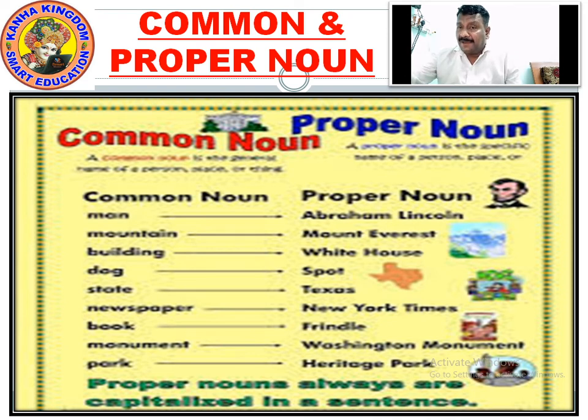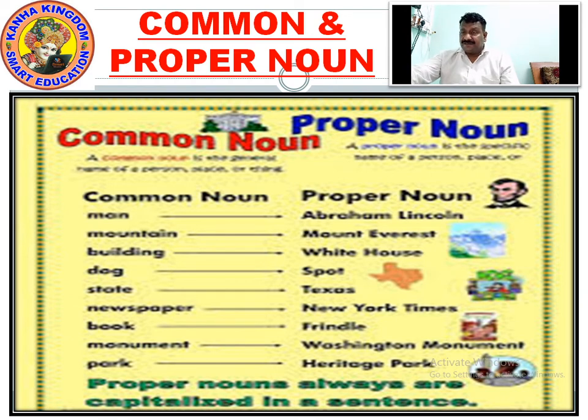So, common nouns and proper nouns. Man is a common noun. Abraham Lincoln is a proper noun. Mountain, building, dog, state, newspaper, book, monument, park are all commonly addressed names, which are common nouns. Abraham Lincoln, Mount Everest, White House, Spot, Texas, New York Times, Frindle, Washington Monument, Heritage Park are all proper nouns.